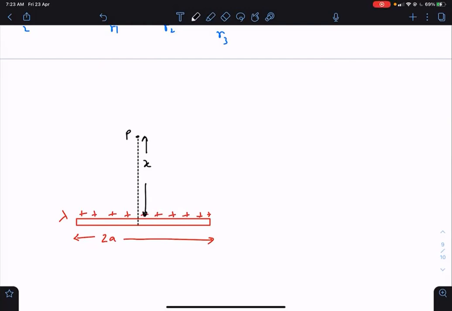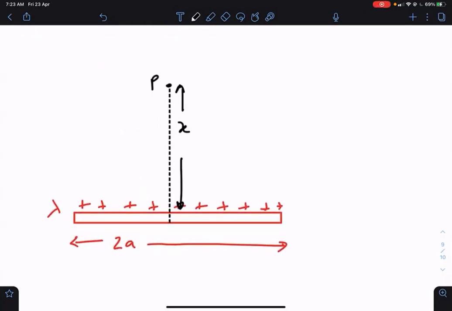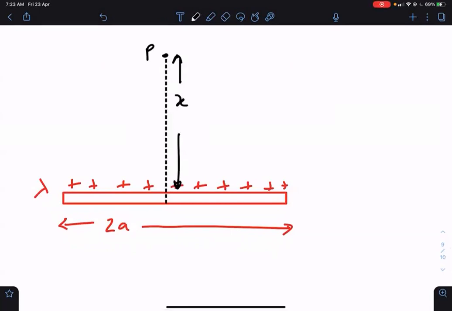We know the formula for potential due to a point charge. So divide this rod into point charges and then take the total effect.